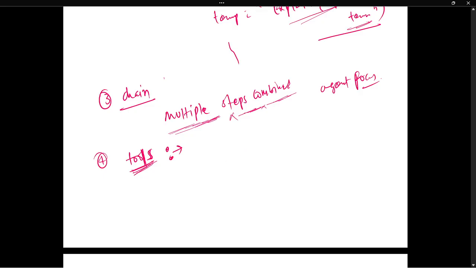Tools are nothing but Python functions. Say I'm building an agent to count the rows of a table. I give the table name, and for that we need to define a function to count the number of rows in a table. That is basically called a tool. So a tool in LangChain is basically a Python function that an agent can call.